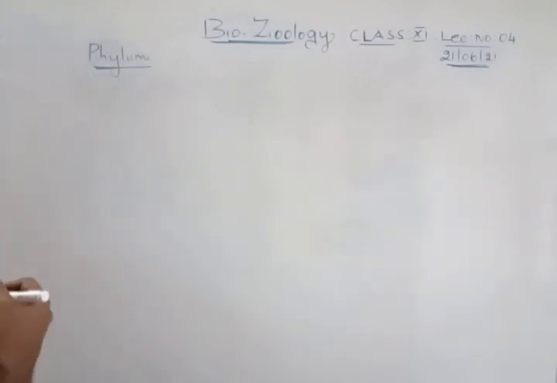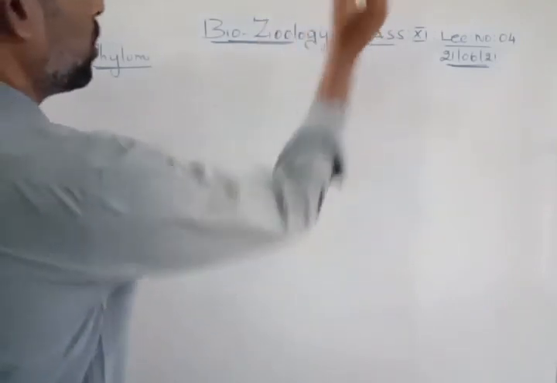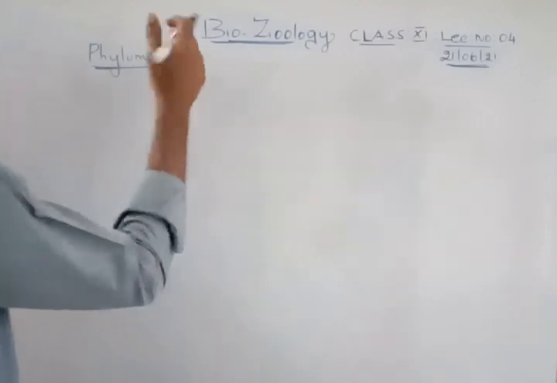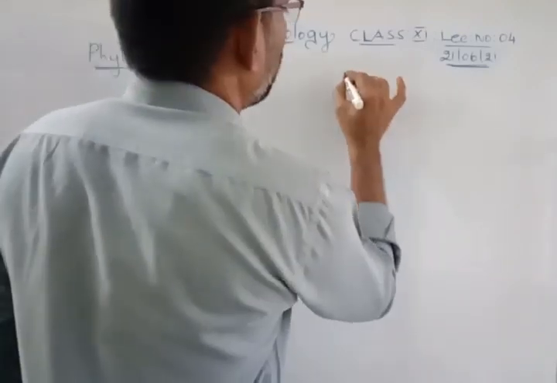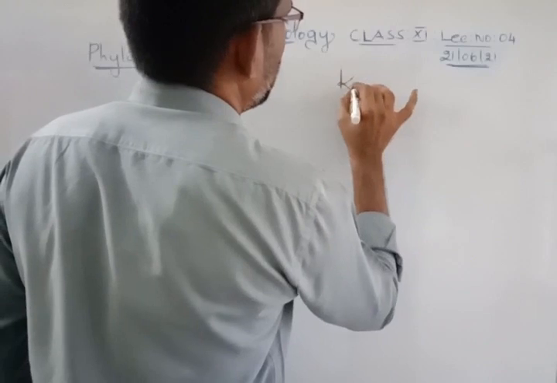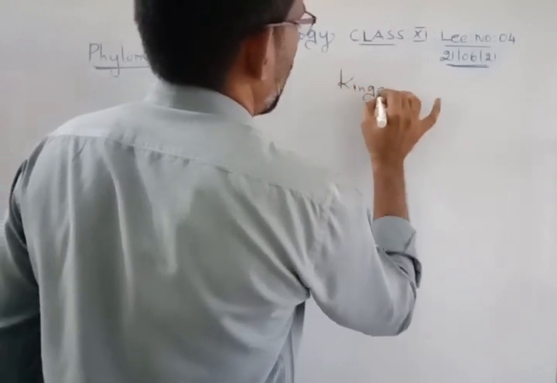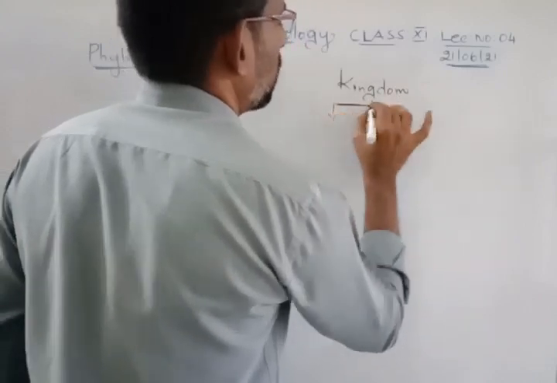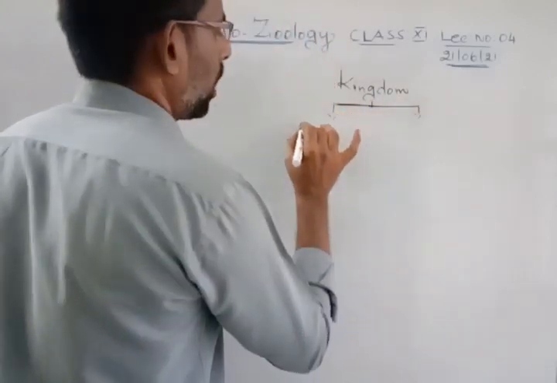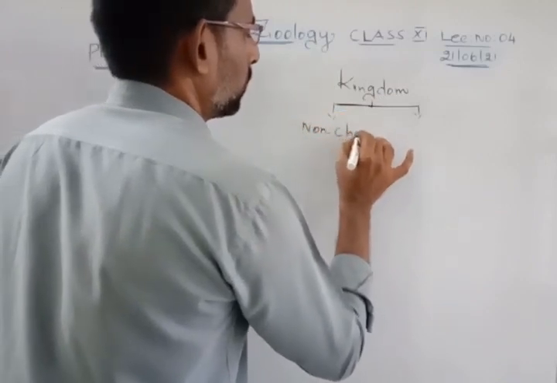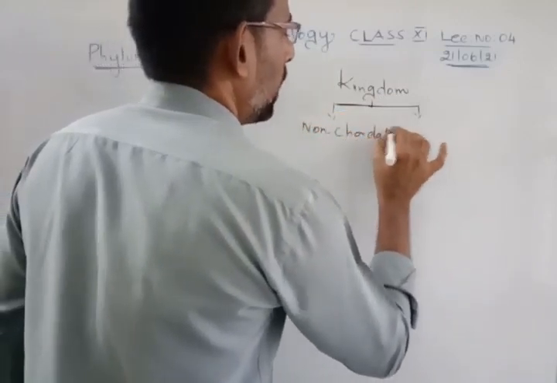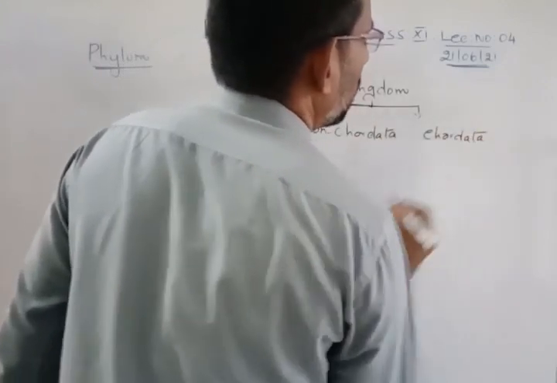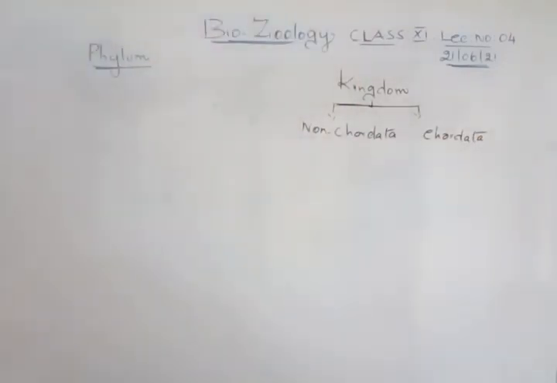We know the kingdom called Animalia is divided into two subkingdoms. One is called the non-chordates and the other is chordates. So we had the first one, the kingdom called Animalia, and this kingdom is divided into two subkingdoms: one is called the Non-chordata, and the second one is called the Chordata. So these are the two things that we have discussed so far.